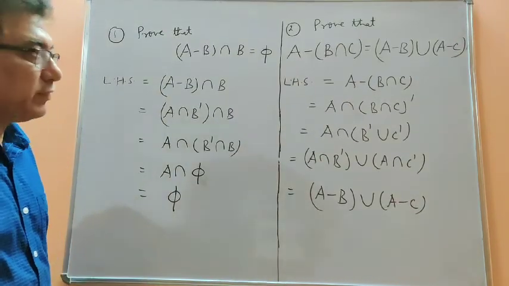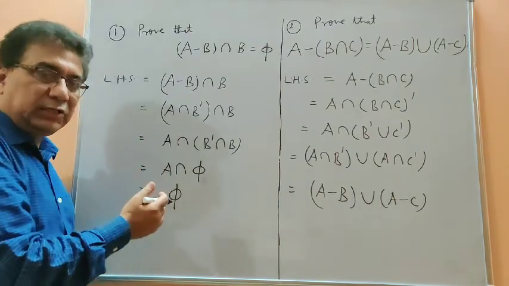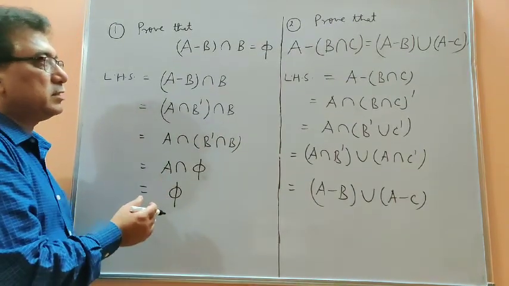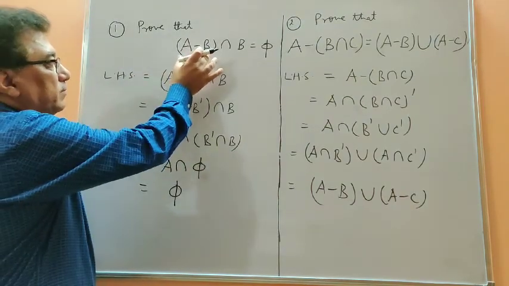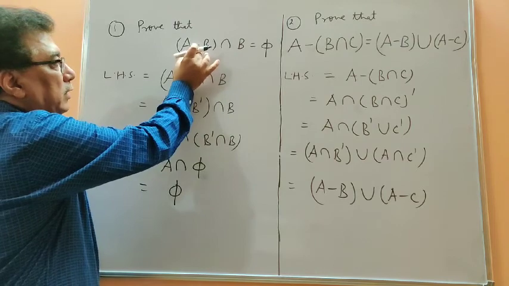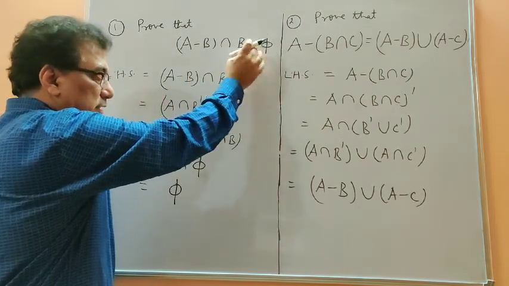So students, I have taken two questions together, and you will find in the process how the laws can be applied. The first one is, you have to prove (A minus B) intersection B is nothing, meaning the null set.